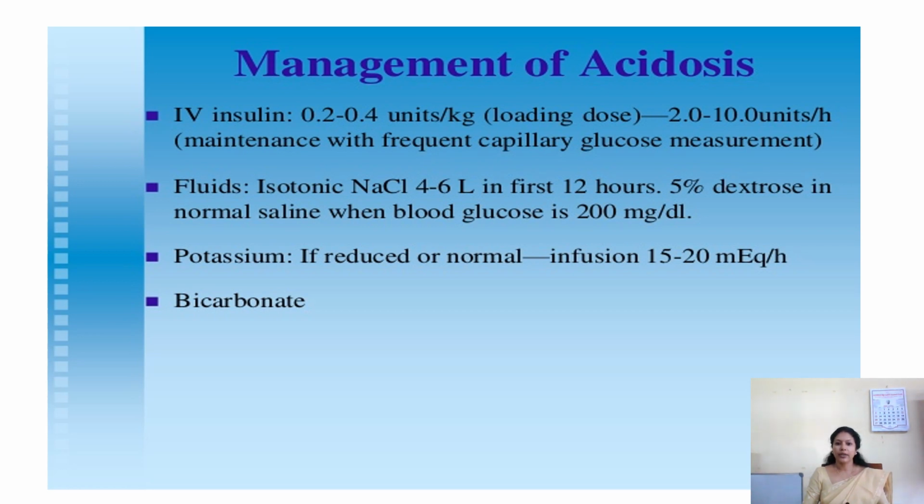In order to prevent the acidosis, or to manage it if it has occurred, you can give IV insulin. The dose is 0.2 to 0.4 units per kilogram, and the loading dose is 2 to 10 units per hour. For fluids, isotonic sodium chloride is 4 to 6 liters in the first 12 hours, and 5% dextrose in normal saline when the blood glucose is 200 milligram per deciliter.